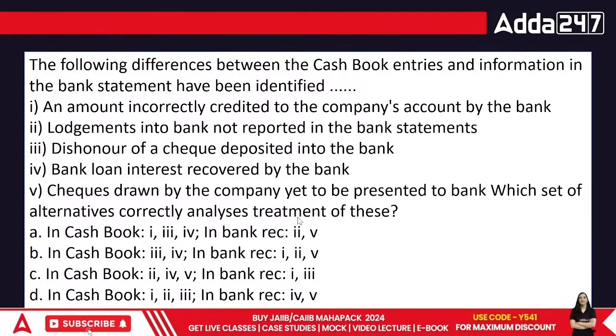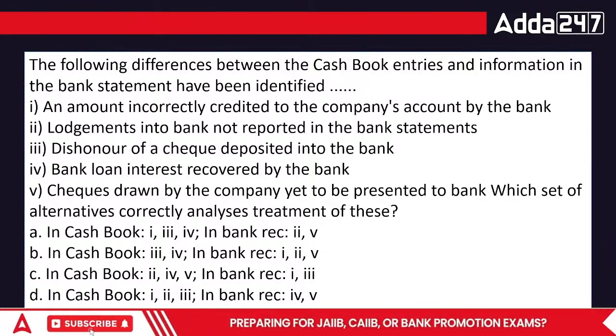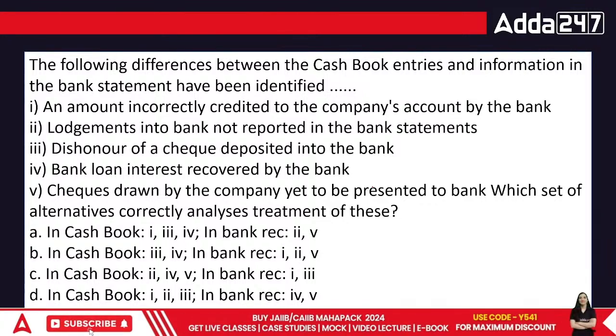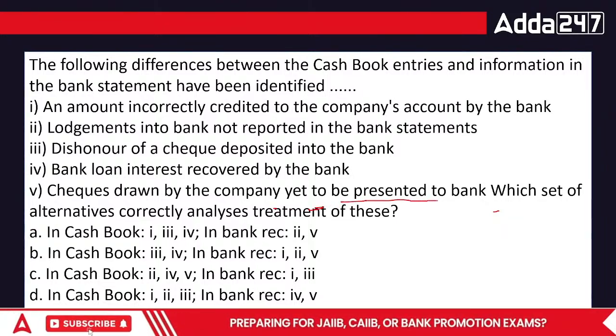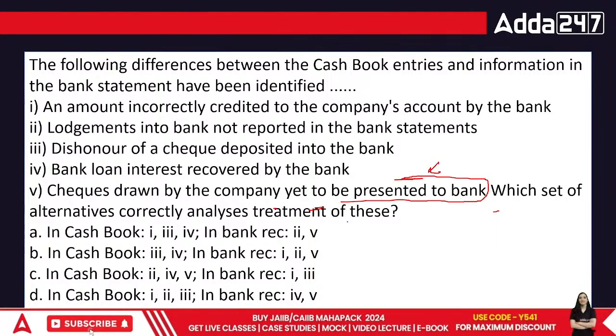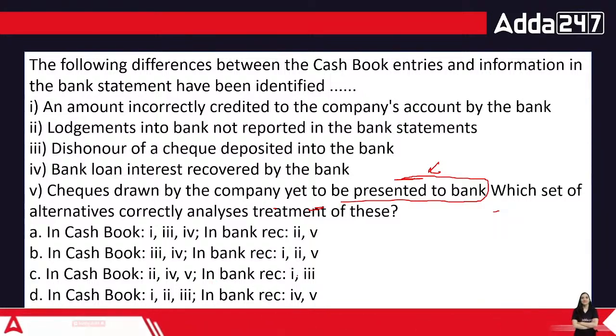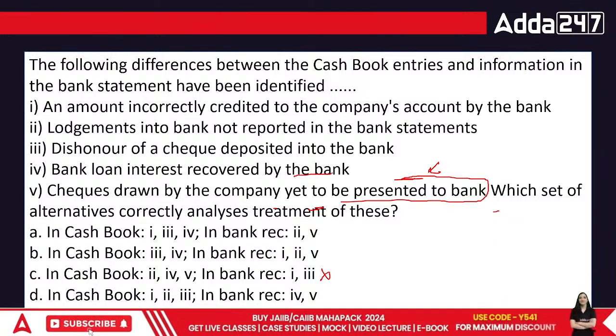Cash book has to correct a few things which they come to know about later on. So there are certain things which cash book says this is not my problem, this is not my mistake, this is because of the time. For example, the check drawn but not presented for payment. This is not a particular fault of cash book. So the fifth point will not go into this area. So I'll remove this part at least. We have fifth here, and bank loan interest recovered by the bank is the next point.